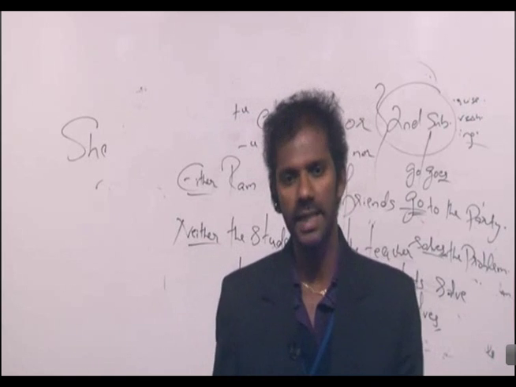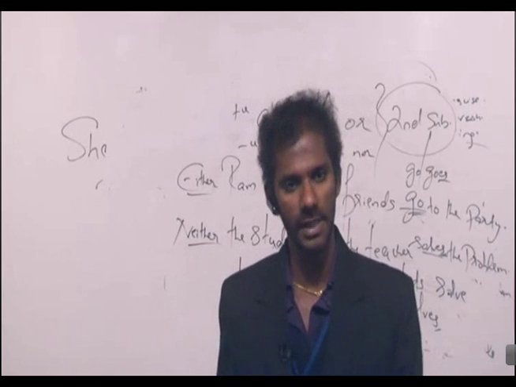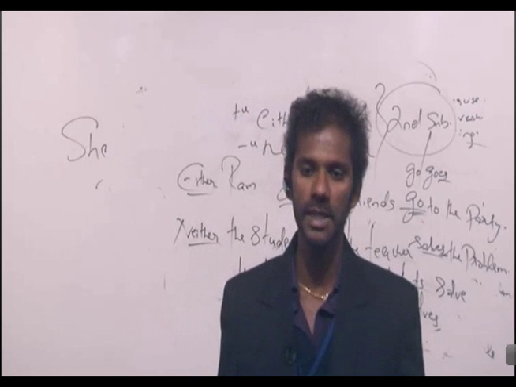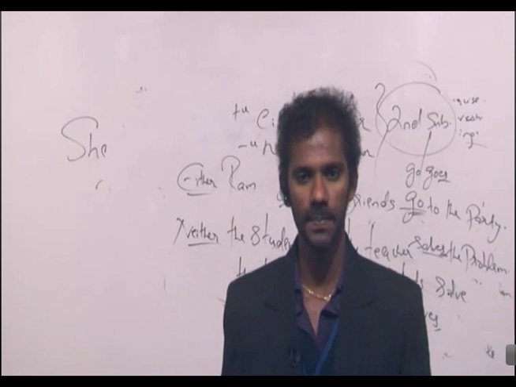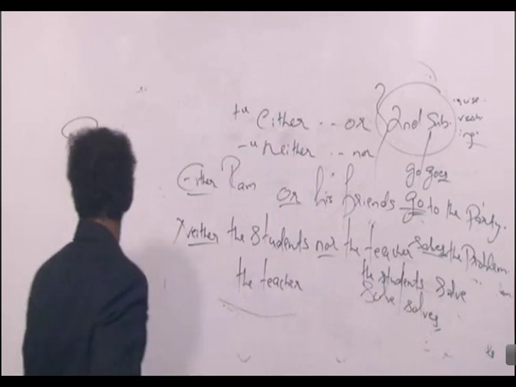As I said, if the second subject is singular, verb also must be singular. Second subject is plural, verb also must be plural. Clear? Fine. Take down the sentence.